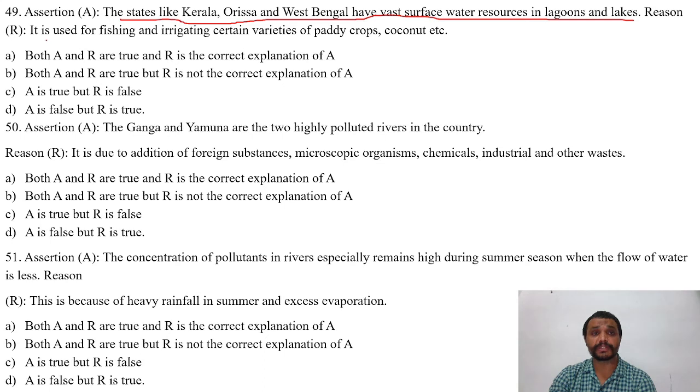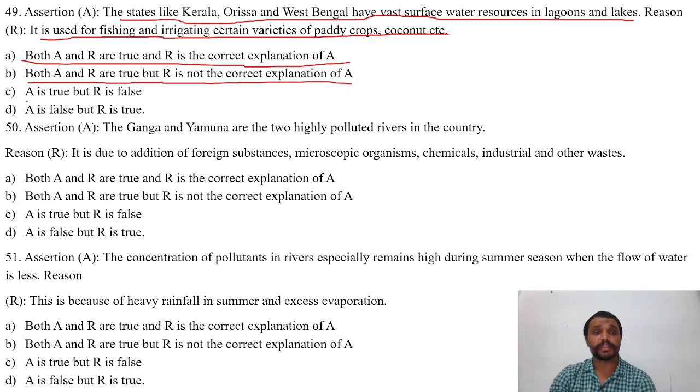The reason is it is used for fishing and irrigation, certain varieties of paddy crops, coconut, etc. Options are A. Both A and R are true, and R is the correct explanation of A. B. Both A and R are true, but R is not the correct explanation of A. C. A is true, but R is false.